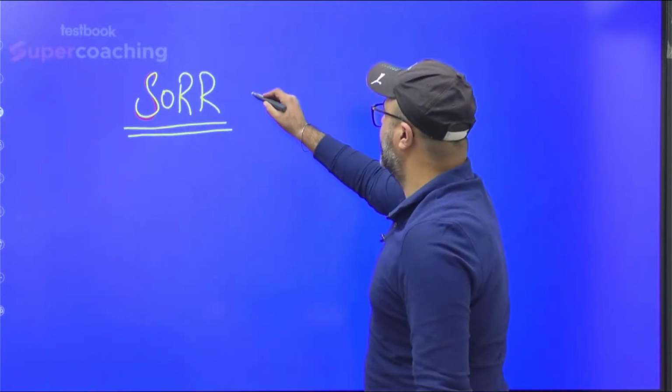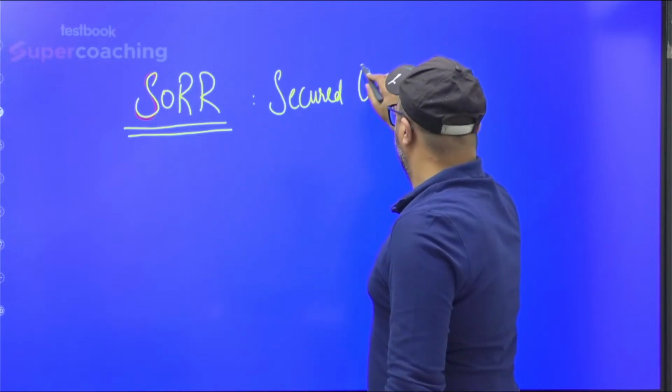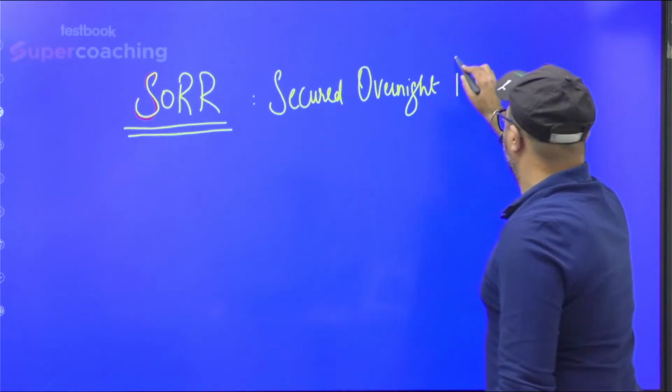I can move ahead. See, RBI has introduced SORR, which stands for secured overnight rupee rate.